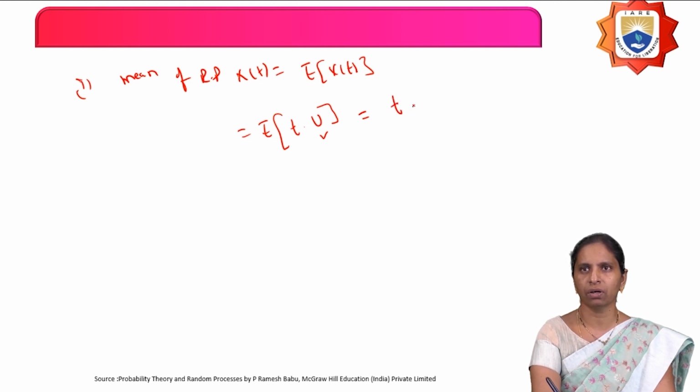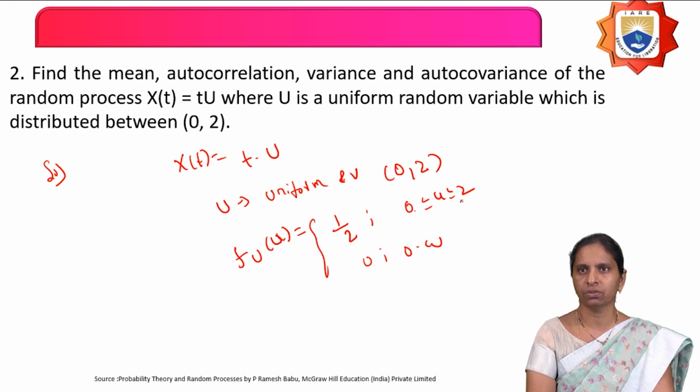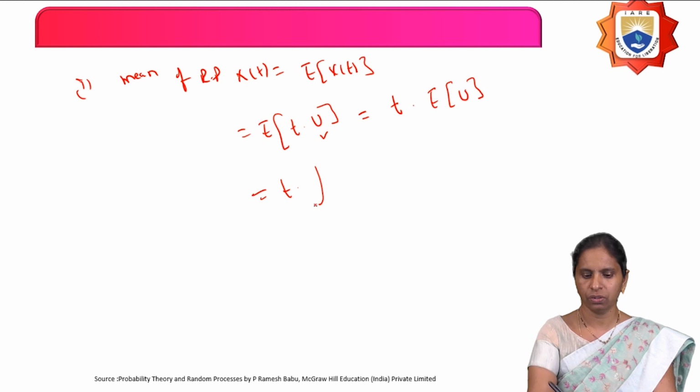So bring this t to the outside: t into expectation of u, equals t into the integral from 0 to 2 of u into 1 by 2 into du, since the density function is 1 by 2 over the range 0 to 2.